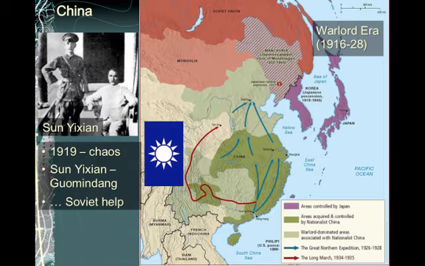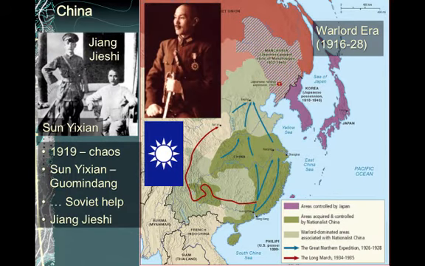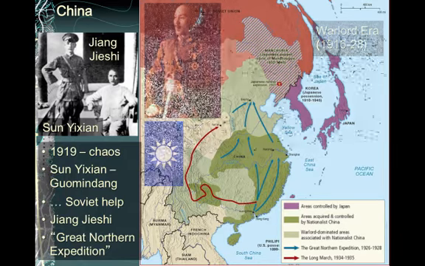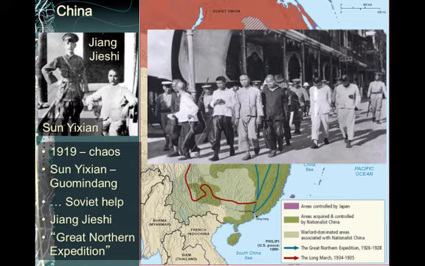And after Sun's death in 1925, the power went to Jiang Zeshi, also called Chiang Kai-shek. He took control of the Kuomintang and embarked on a great northern expedition in which he purged thousands of communists, largely because he had learned that the Soviets planned to bring China under communist control. In 1927, Jiang staged the Shanghai Massacre, where over 20,000 communists were arrested or killed, and this caused a split in the Kuomintang between Jiang's pro-Western faction and the pro-Soviet communists.